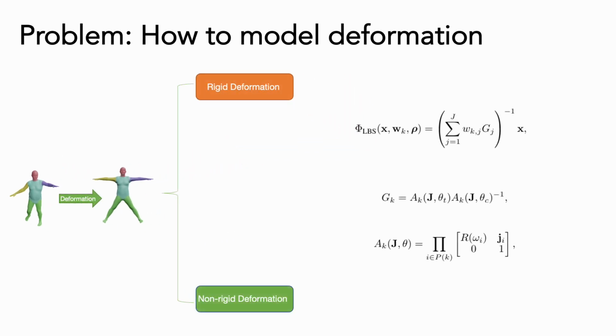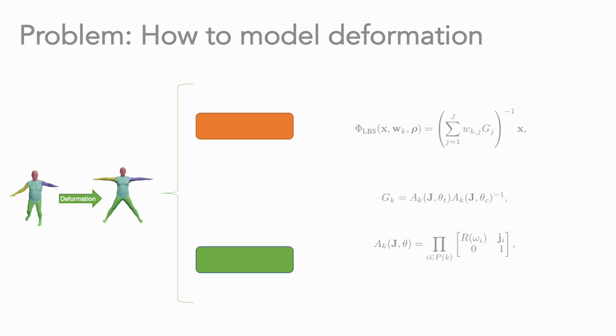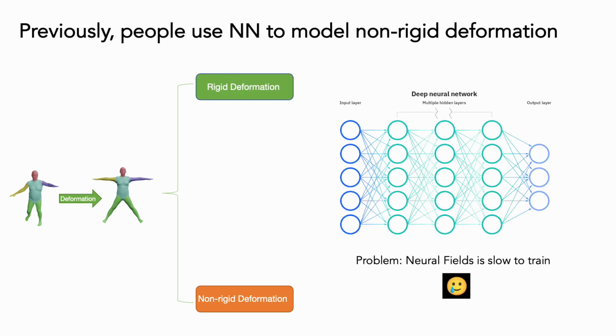The deformation field is typically decomposed into the rigid deformation and the non-rigid deformation. For the rigid deformation, following previous works, we use linear blend skinning to model the rigid deformation. The non-rigid deformation field is 4-dimensional, indexed by XYZ. However, directly modeling it using grid-based representations can result in a significantly large memory consumption. In previous works, neural fields were utilized to represent this field, but training such networks proved to be time-consuming.